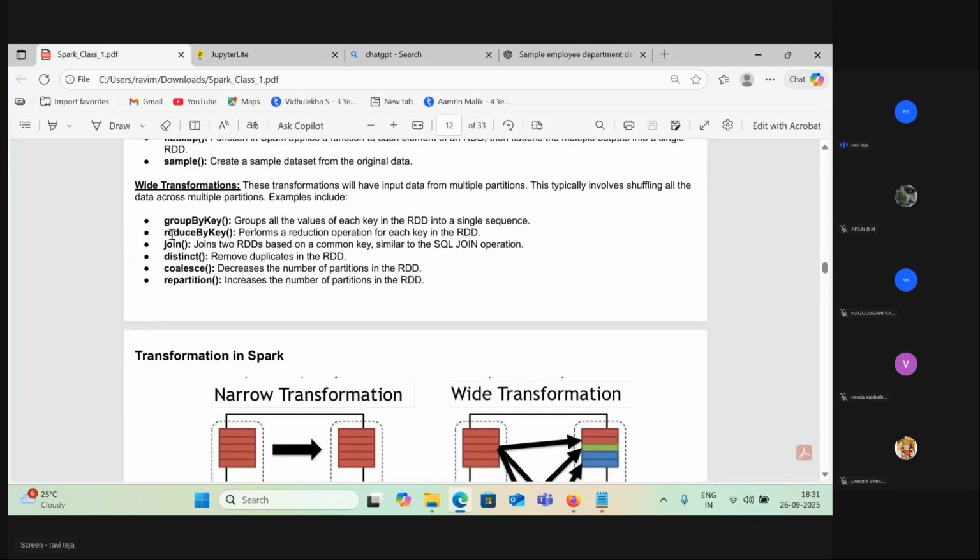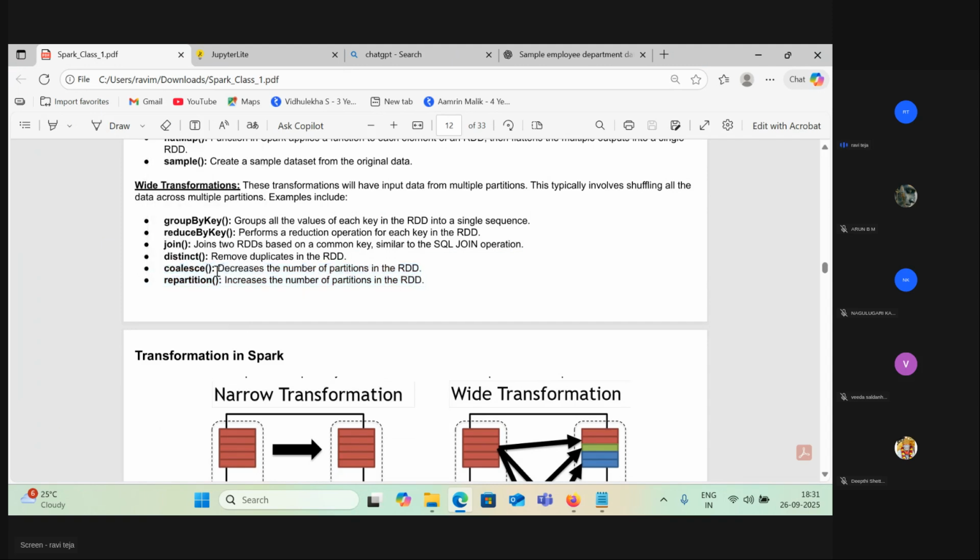Now, group by key and join. Just join, SQL join we discussed. Distinct means remove duplicates in the RDD. If you have any duplicates, you will remove them. If you ask for A, it will give only one A and remove all of the duplicates. Coalesce and repartition, I will just introduce this topic, that's it. Then we can wind up.